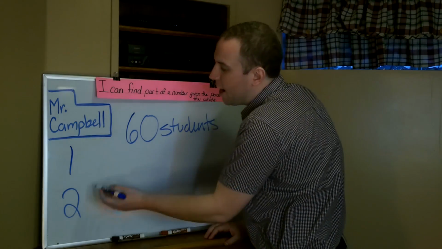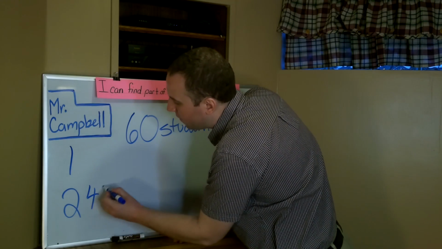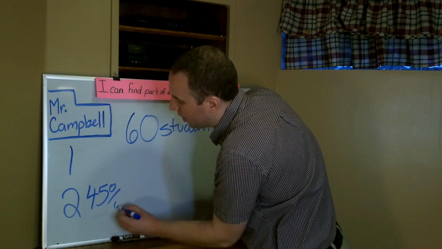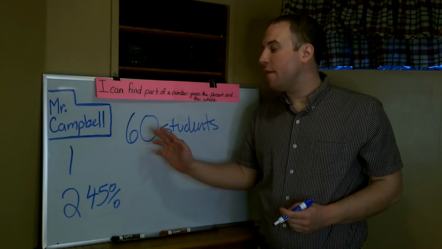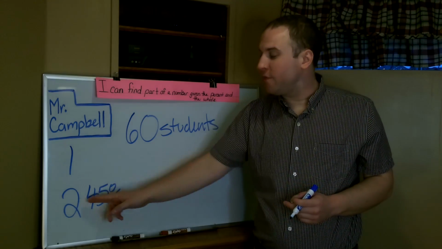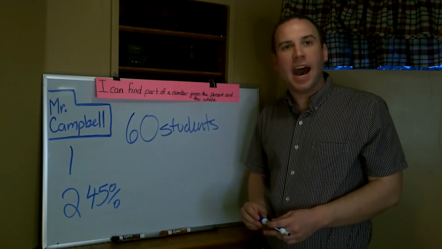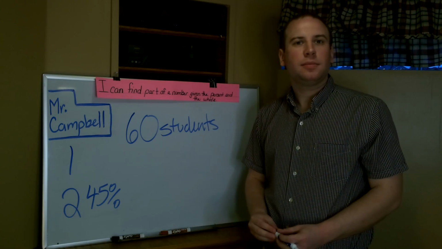And let's say of our two people, 45% won the vote of these students, and we wanted to figure out how many votes that student got. How would we go about doing that?